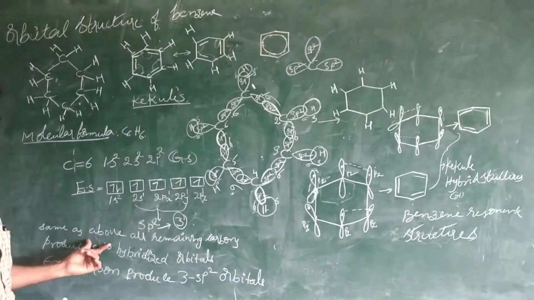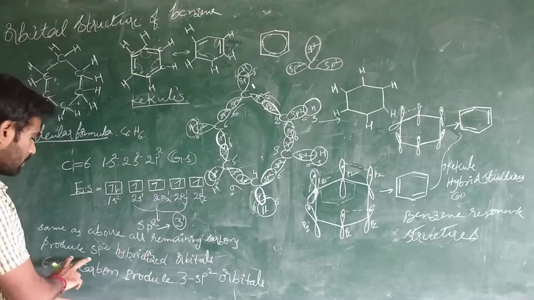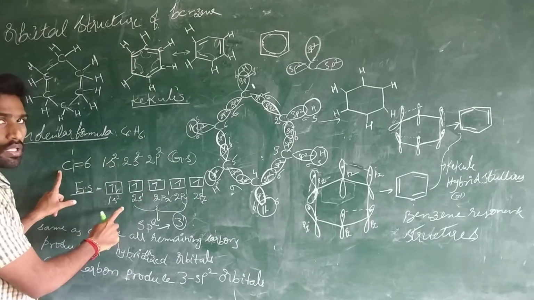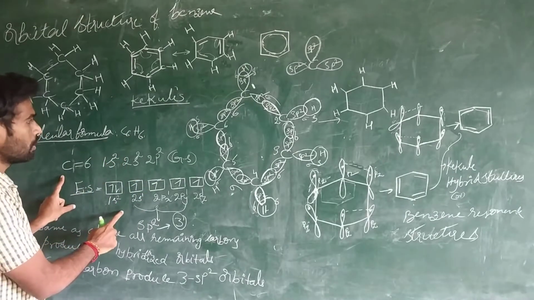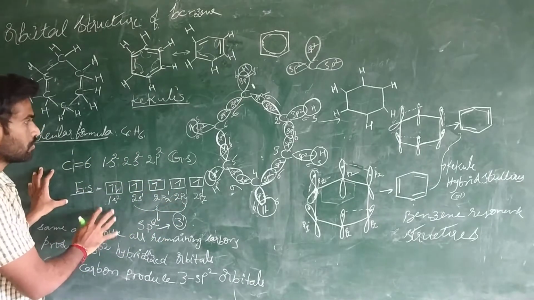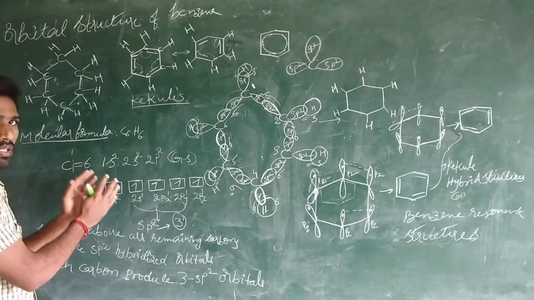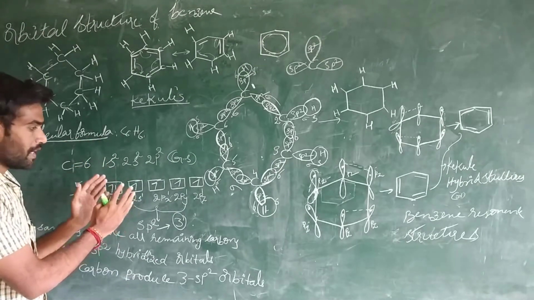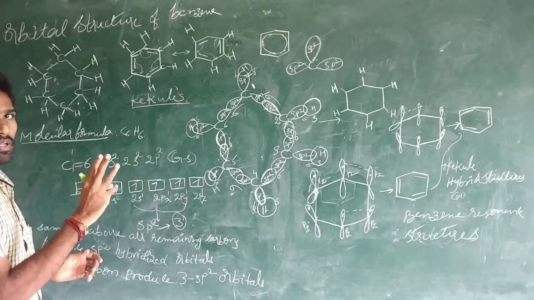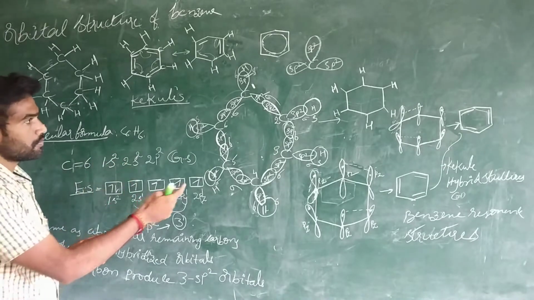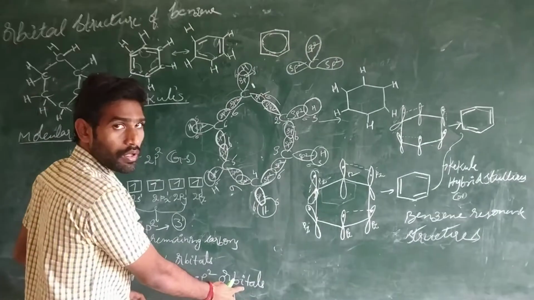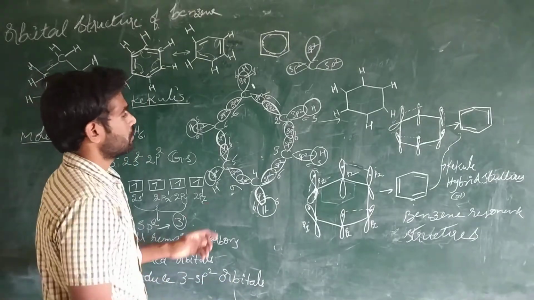So same as above, all the remaining carbon atoms are also producing how many? 6 carbon atoms. Now I have written the electron configuration for only one carbon, but we have the remaining 5 carbons. The remaining 5 carbons are also doing the same thing. So that's why all 6 carbon atoms are producing sp2 hybridized orbitals. Each carbon atom is producing 3 sp2 hybridized orbitals.